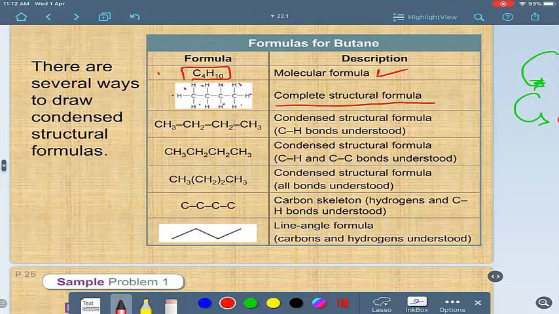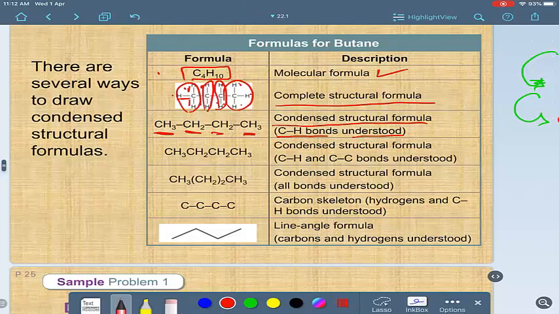If you show the carbon-hydrogen bonds as understood, not the carbon-carbon bonds, you can do it like this: CH3 all together here, CH2 here, CH2 here, and CH3 here. So you hide the carbon-hydrogen bonds. At this moment, we call it a condensed structure formula with carbon-hydrogen bonds understood.